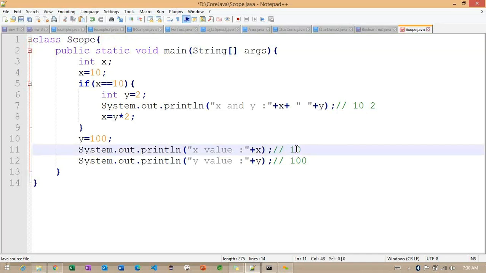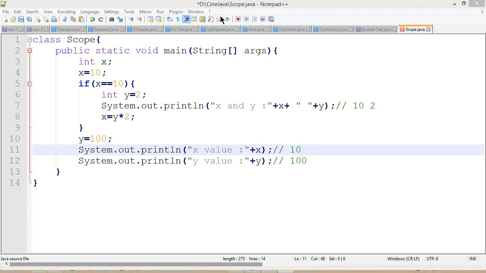Okay, any other questions? Anyone trying to explain this? Okay, let me see. So, 10, 2. Can you please provide the line numbers as well? Where exactly are you trying to check with 10, 2? Okay, so maybe 10, 2, it will be line number 7. Okay, and 10, 100, 10, 10, and 100.